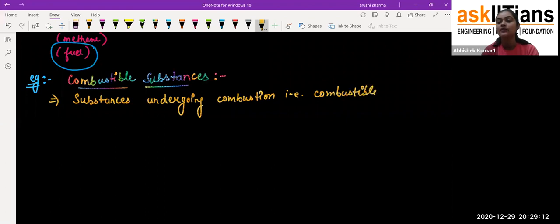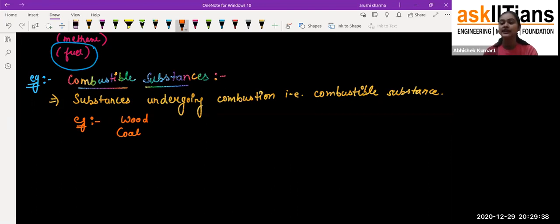As I have already told you some examples: one is wood, which you have seen in the picture. Another is coal, which is made up of carbon and converts into ashes when we provide fire to it, giving carbon dioxide along with heat and light.